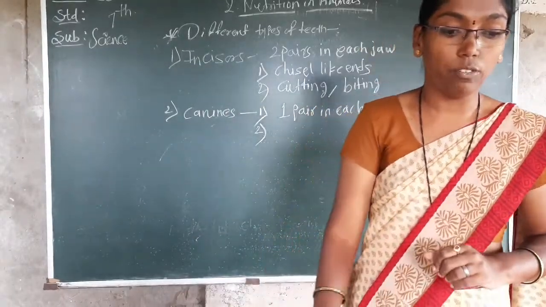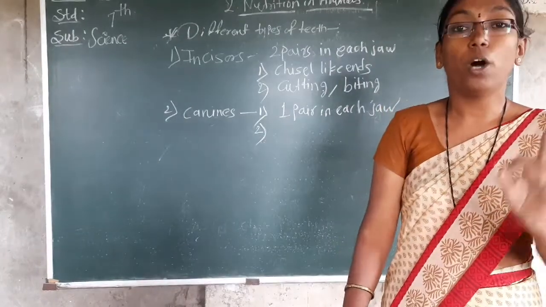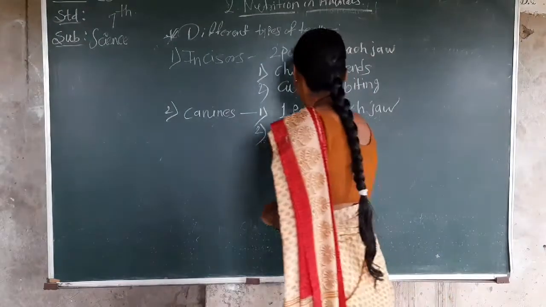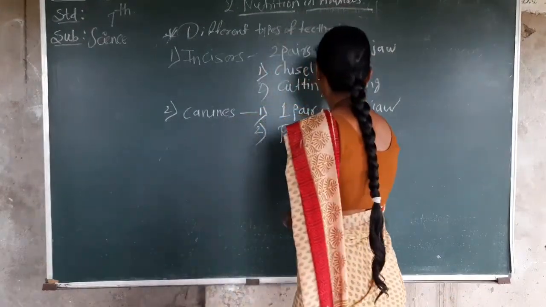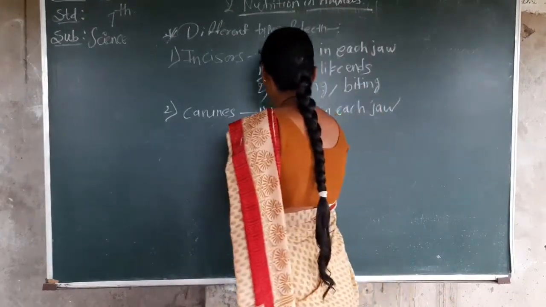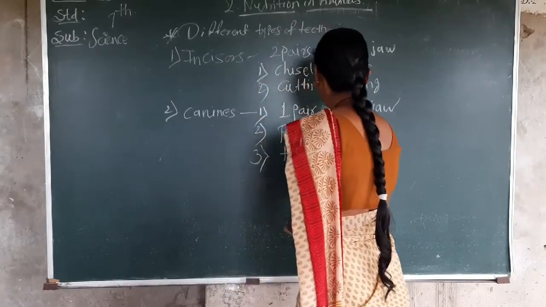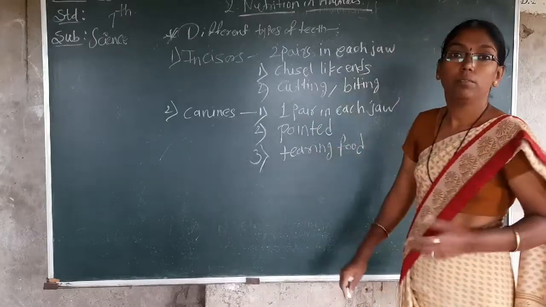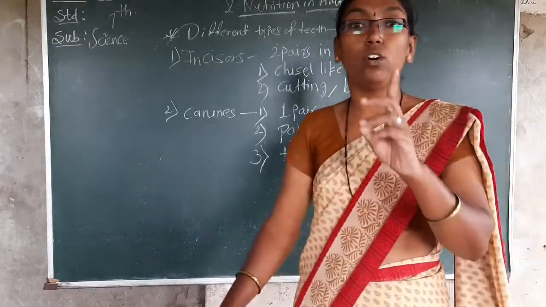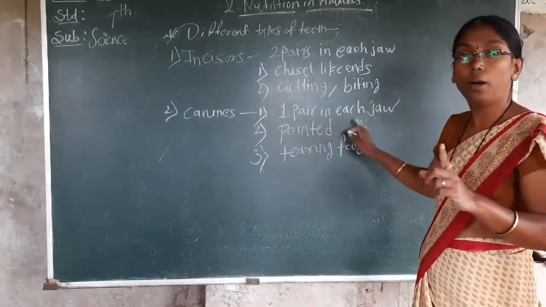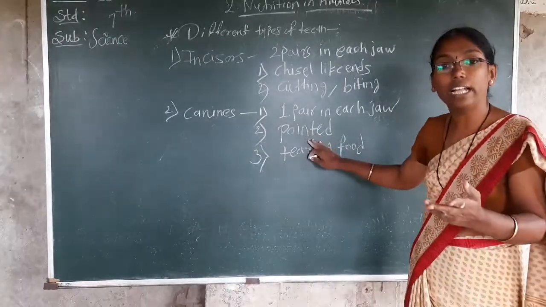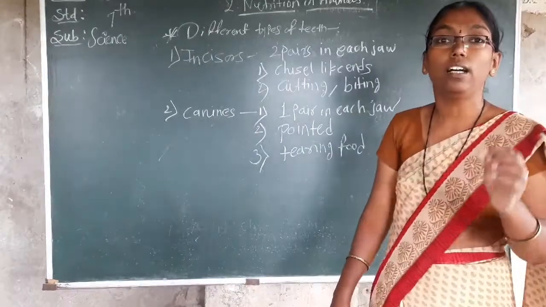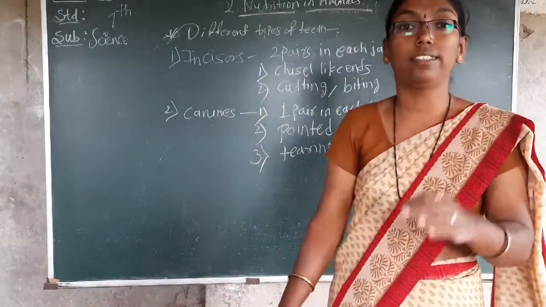Canines, only 1 pair will be there, and how they are? Pointed, and tearing of food is the function. Canines having only 1 pair in each jaw. How they are? They are pointed, and what is the use? Tearing the food is the use or the function of canine teeth.